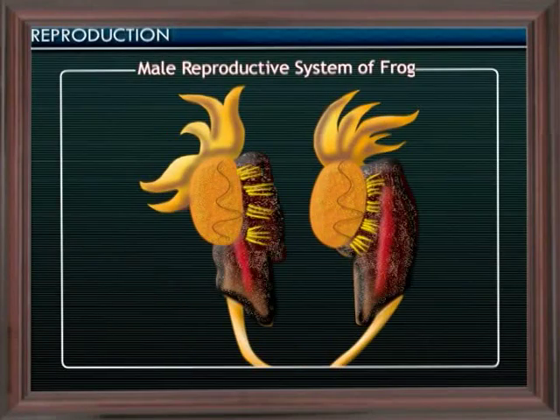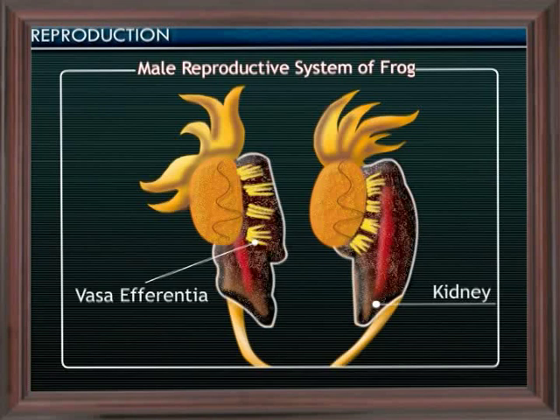Further, seminiferous tubules open into the vasa efferentia, which are 10 to 12 in number. In turn, the vasa efferentia open into the kidneys. Hence, the spermatozoa produced in the testes open into the kidneys through vasa efferentia.